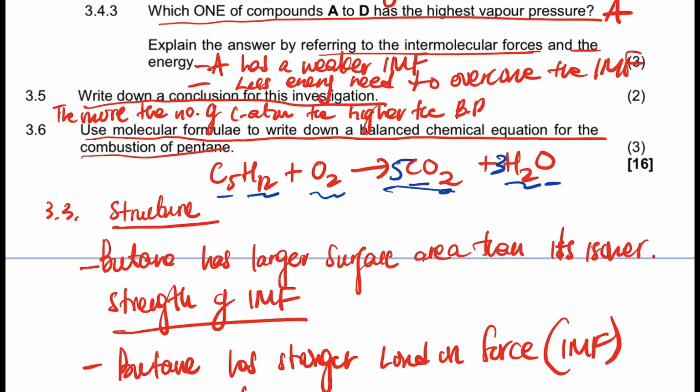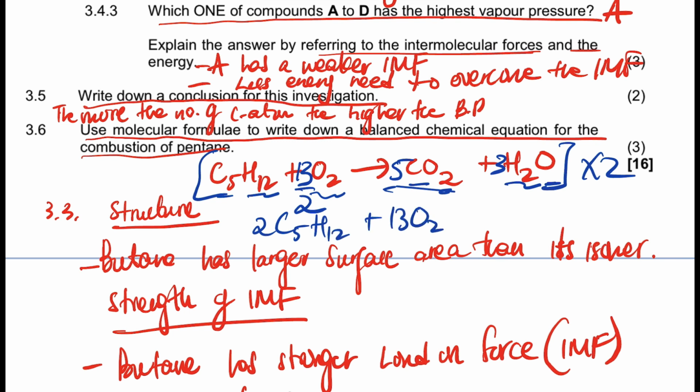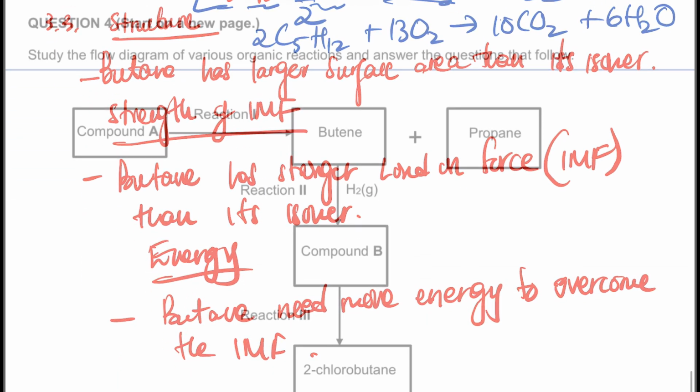So if you put 13, it needs to be 13 over 2, and then you times everything by 2, so it will be 2 C5H12 plus 13 O2, and gives us 10 carbon dioxide plus 6 water. Right, guys, I hope I make sense by that.